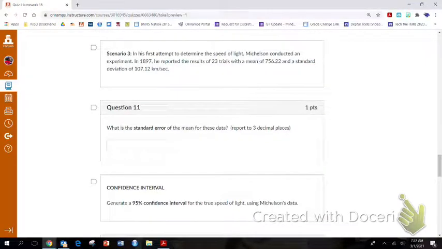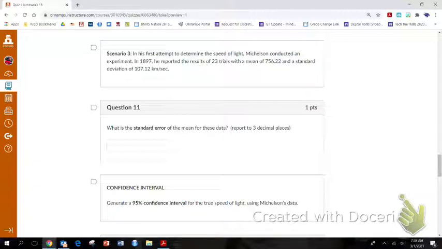And another reason I want to do confidence intervals is all confidence intervals are two-tailed because you have an upper and lower bound. Because remember, a confidence interval, you're estimating the average of something, and if your boss asks you what's the speed of light and you don't know it, you have to test for it, which in this case we're studying for the speed of light. You're going to say, well, I don't know 100% accurate what it is, but I'm 95% sure that it falls between these two numbers, which is what a confidence interval is.